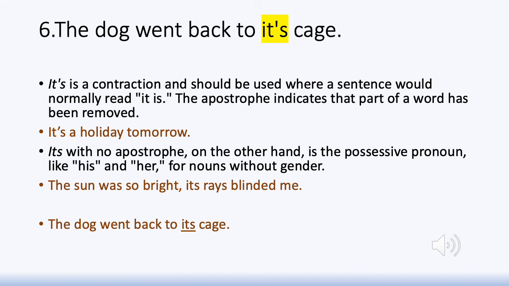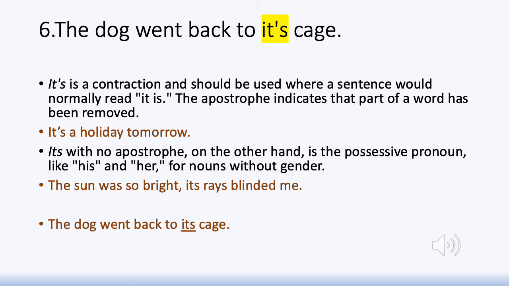A pronoun that indicates possession, like my, our, his, her, their. My book, his bag, her pencil, their land, our home, its cage. It's a possessive pronoun and it is not to be apostrophed.